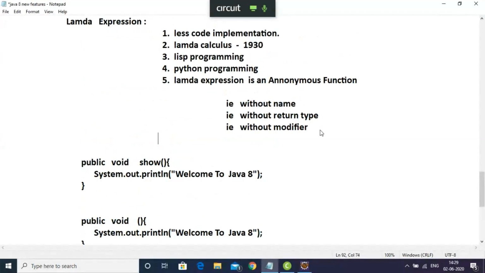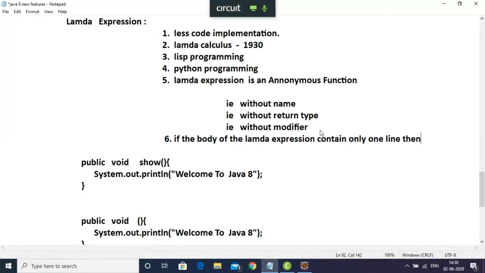Number 6 property. If the body of the lambda expression contains only one line, right?